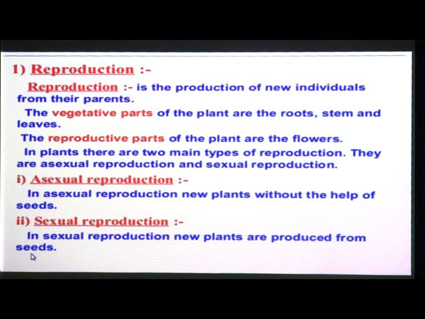Now there is a question in your textbook, asking Paheli. Paheli is your friend. She thought that new plants always grow from seeds, but she has never seen the seeds of sugarcane, potato and rose.